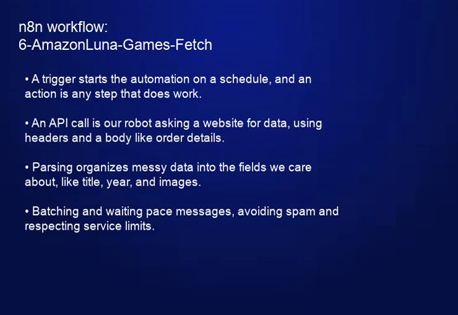A trigger starts the automation on a schedule, and an action is any step that does work. An API call is our robot asking a website for data, using headers and a body like order details. Parsing organizes messy data into the fields we care about, like title, year, and images. Batching and waiting pace messages, avoiding spam and respecting service limits.